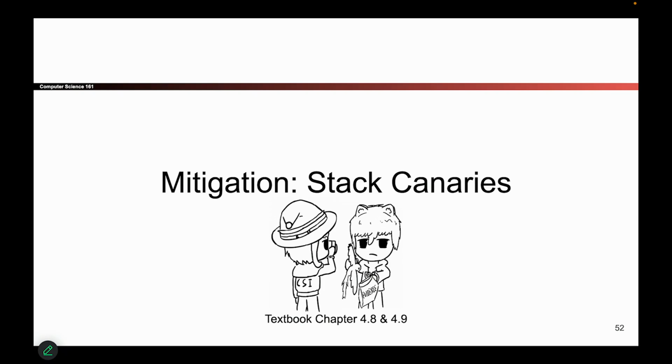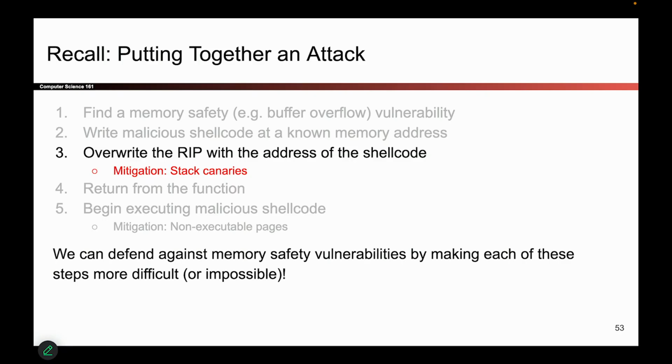OK, here is our second memory safety mitigation that will make the attacker's life harder, but not impossible. So before we talk about this one, let's go back to the picture of putting together an attack. We earlier saw that non-executable pages targets step 5. It makes it harder to execute shellcode because the attacker can no longer execute shellcode that they wrote themselves. They have to use existing code, which they have to chain together or do other clever tricks with.